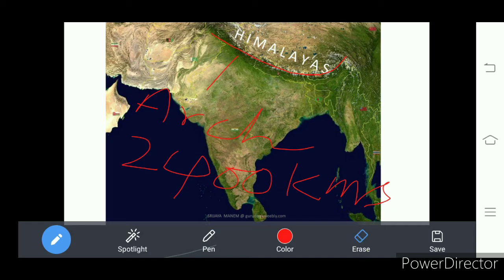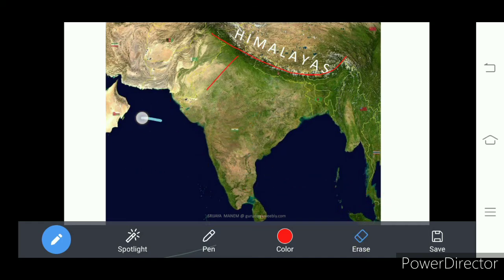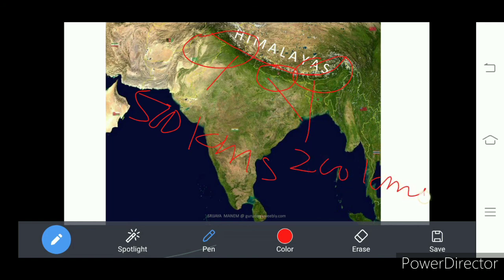Understand? Where is the western part? It is here. Look here. It is broader. Okay, there it is 500 kilometers in width in the western part, and in the eastern part and the central part here it is 200 kilometers in width.